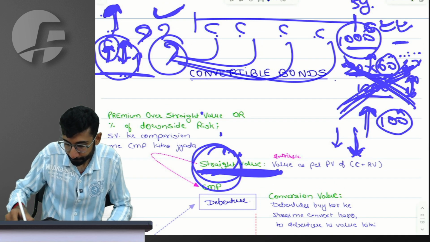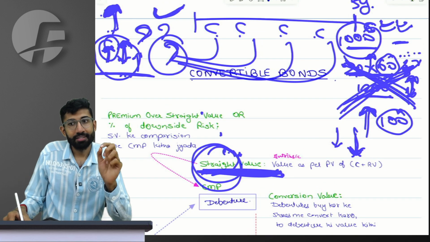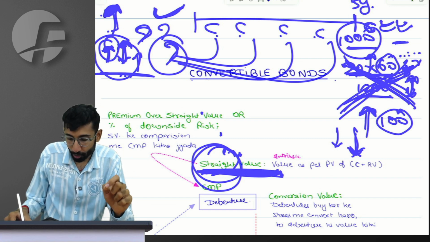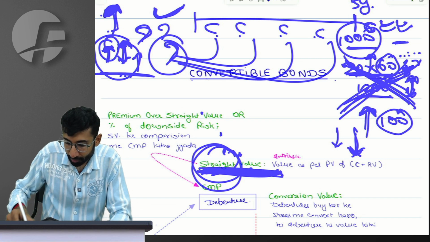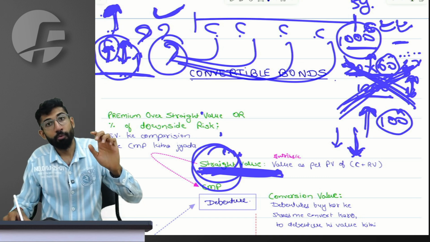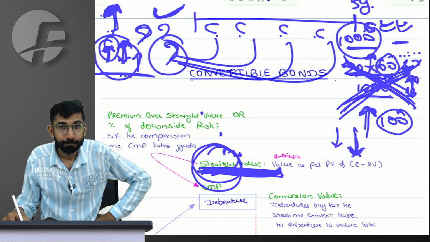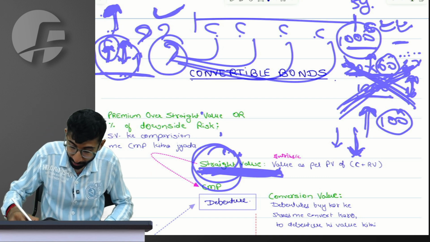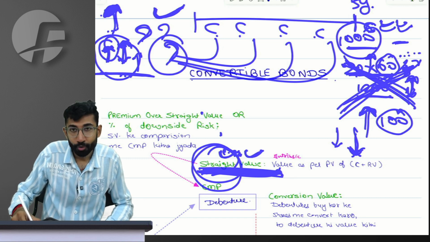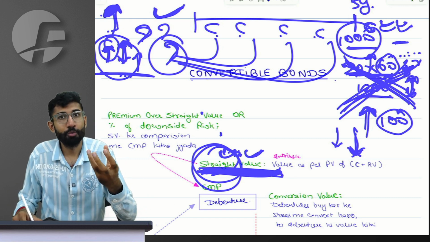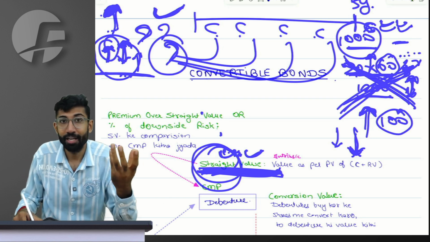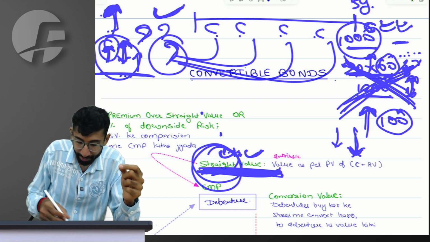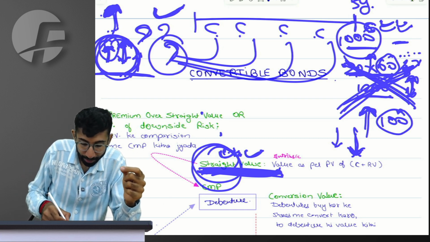Please speak up. The last thing we need to understand is that for a convertible bond, the value in the market can be more than the straight value, because of that conversion option, which people think they might gain from after conversion, hence they are ready to pay a higher price for it.